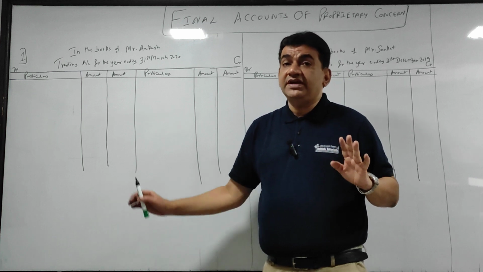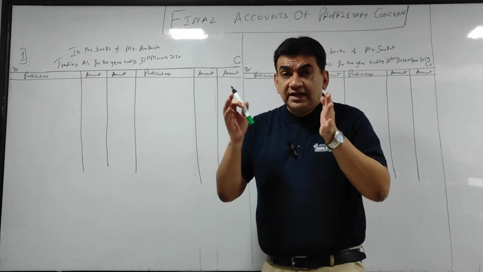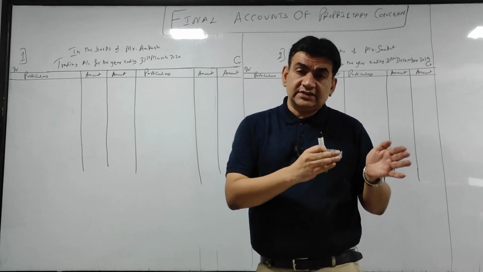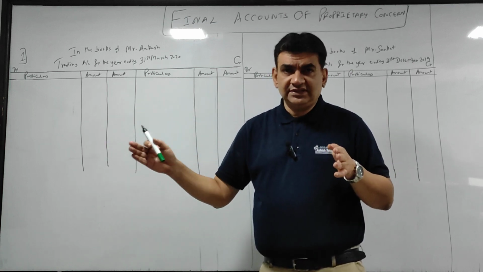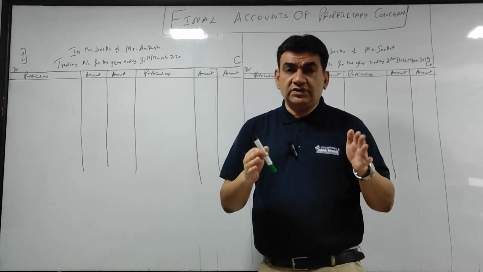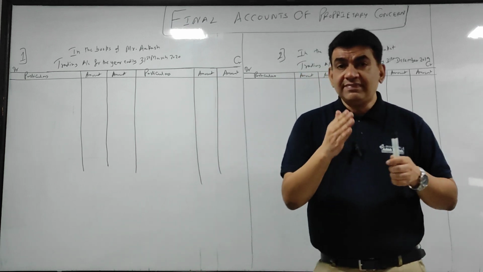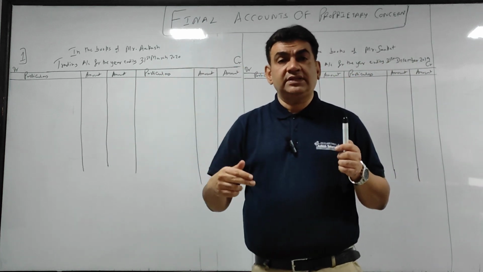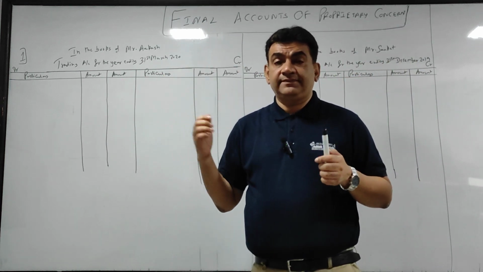So, where should we write? You all have done ledger account, correct? The closing balance of one month becomes the opening balance of next month. When you balance a ledger account, whatever balance came, closing balance of the previous month becomes the opening balance of next month. Same concept here.